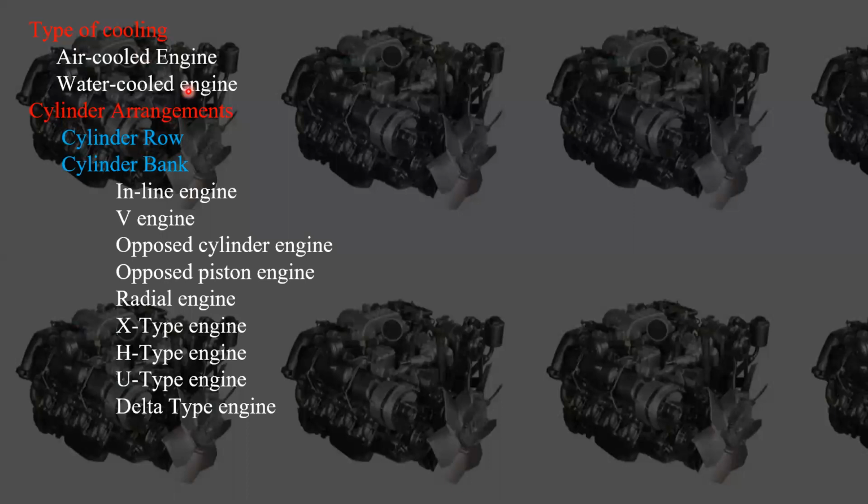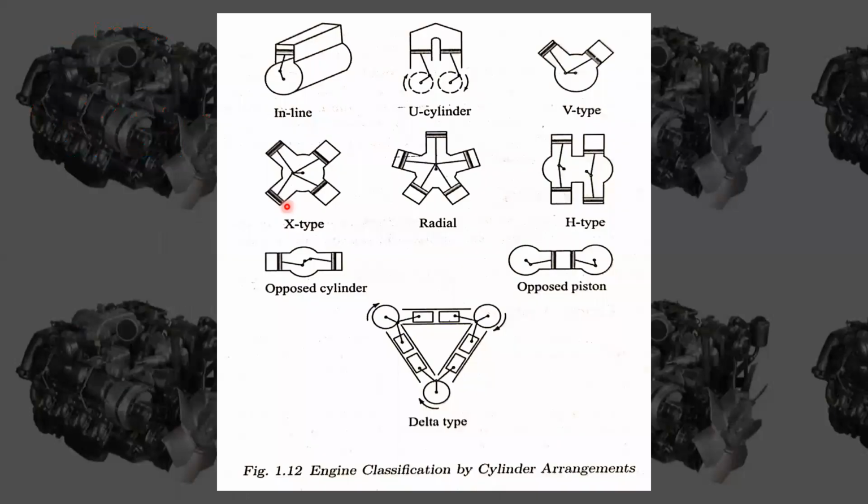Next, coming to the cylinder arrangement. The next classification is according to the cylinder arrangement. As I already said, we use cylinder row and cylinder bank. I already told you about the crankshaft, piston and cylinder. If you have seen, this is the crankshaft, and within the housing we are going to have cylinders. Keep in mind these two components, crankshaft and cylinder.